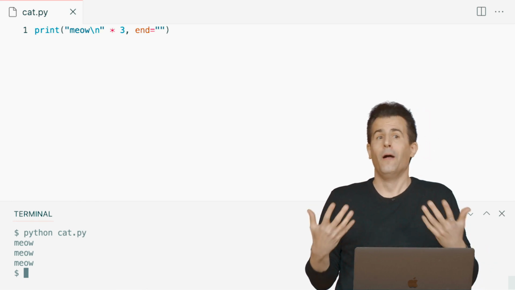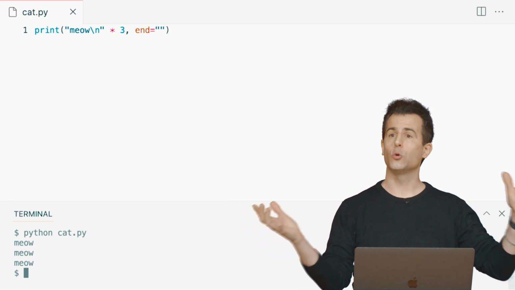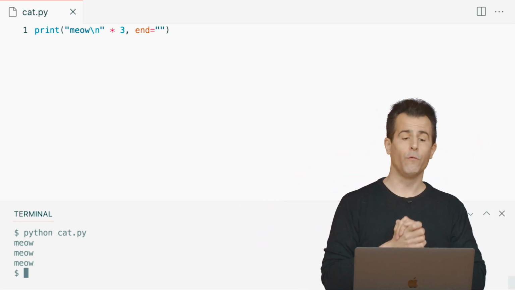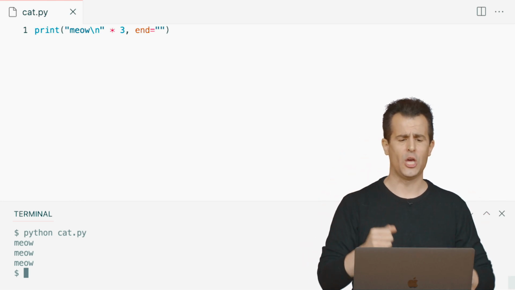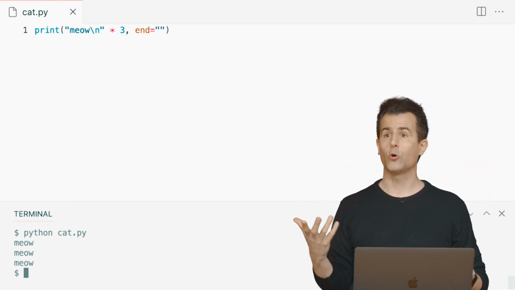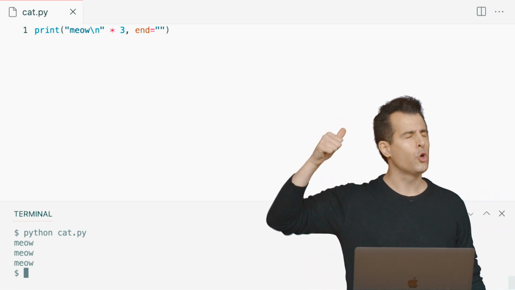So now, at least as programming goes, it's kind of cool that I can distill this into a short line and express myself all at once. Now, to be fair, it's a little less readable. Now I've got \n, I've got ×3, I've got end equals quote unquote. So you don't have to do things this way. My previous approach with a for loop, totally fine.